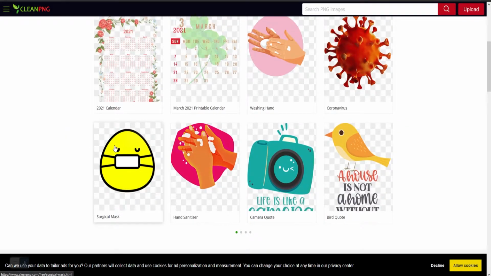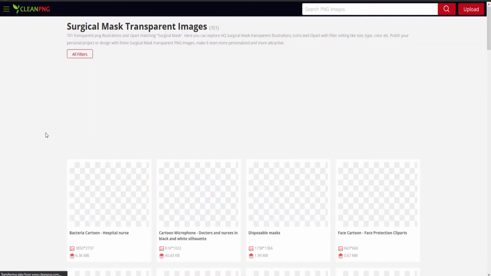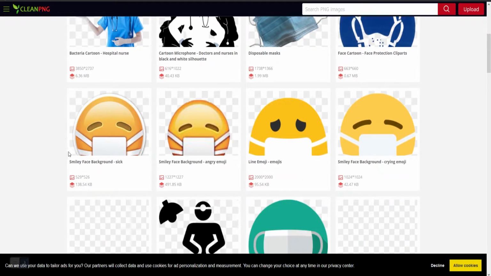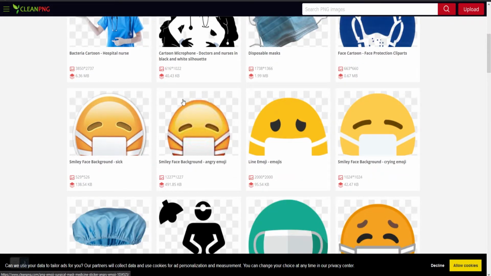To give you an idea of how this works, when you click on an image and it takes you to the page of that image, what you're going to see is images on that checkerboard pattern. When you actually download it, there's no checkerboard pattern. That's just telling you that that entire area is transparent. So if you actually save that image and use it, say on Facebook, anywhere that you see checkerboards, you're not gonna see anything at all. So if I were to use this guy right here on, say, Discord, which has a dark background, all you're gonna see is the smiley with the mask. You're not gonna see any of the checkerboards.